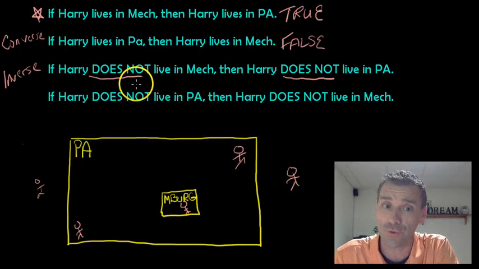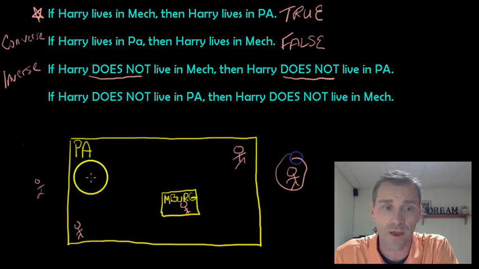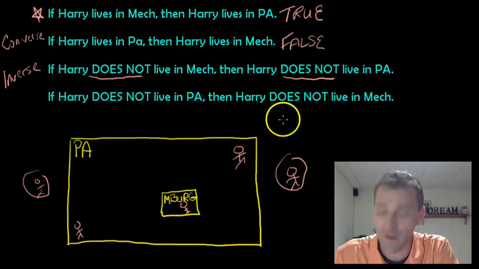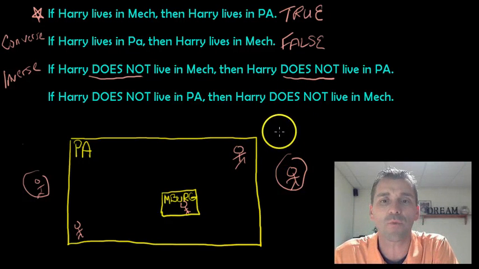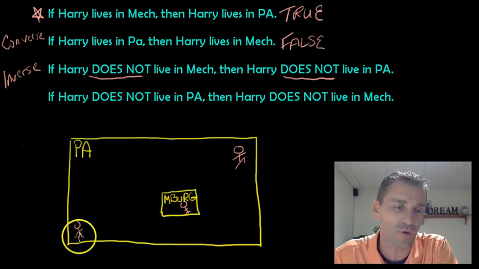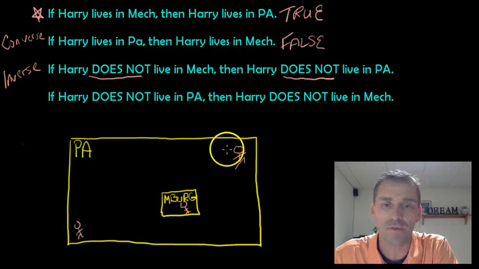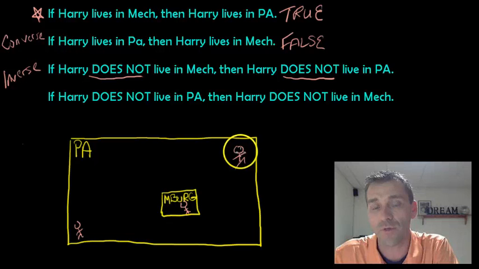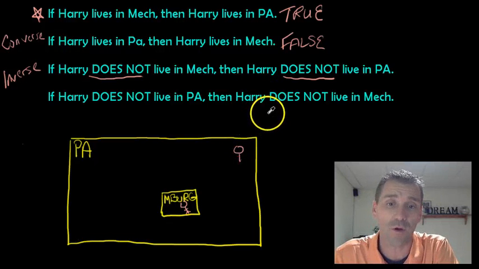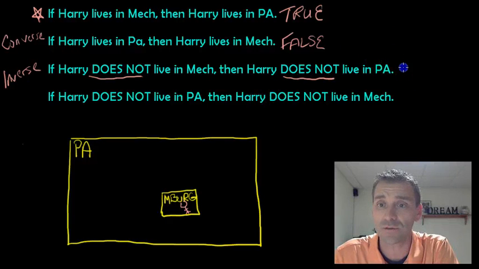So that would prove it correct. If Harry does not live in Mechanicsburg, bam, so over here and over here, then he doesn't live in PA. So that proves it right. However, anytime that you can just come up with one simple example like we did, where this guy over here is down near West Virginia, Ohio, this guy's up here near New York, those are examples that prove it wrong. You only need one example to prove it wrong. And that case means this is false.